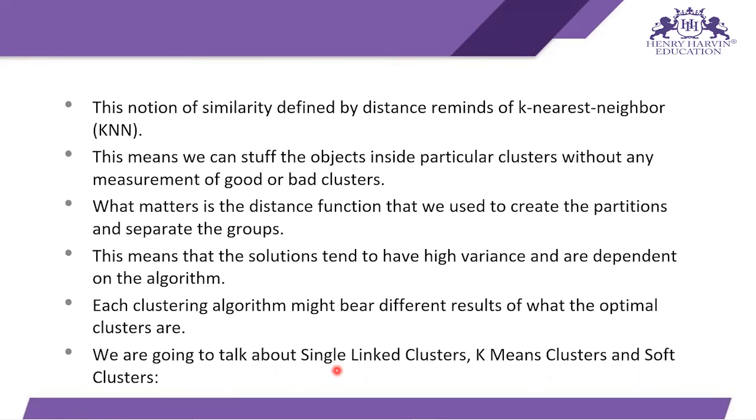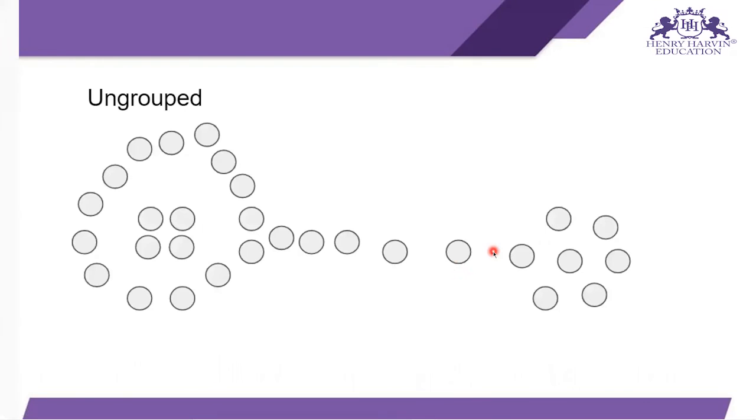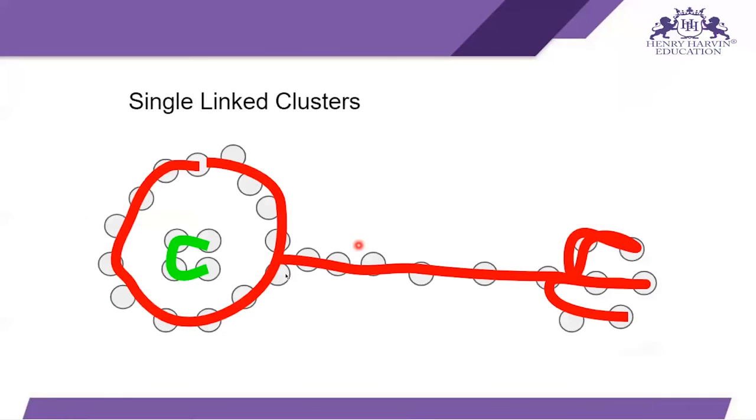We are going to talk about single link clusters, k-means clusters, and soft clusters. So let's talk about them. We have this ungrouped data, and we have to figure out the grouping between the data, what kind of groups we can make from it. This is a single link structure.